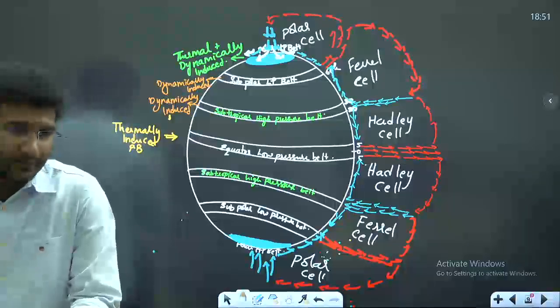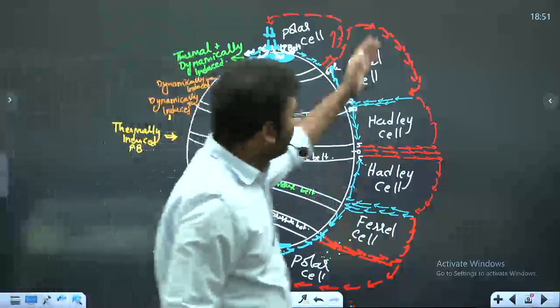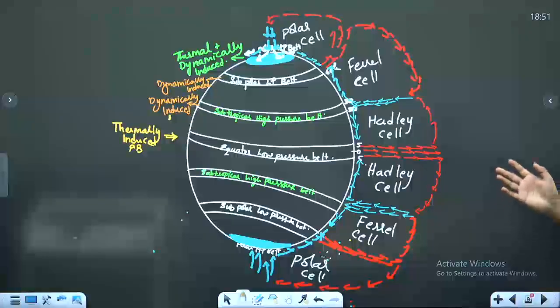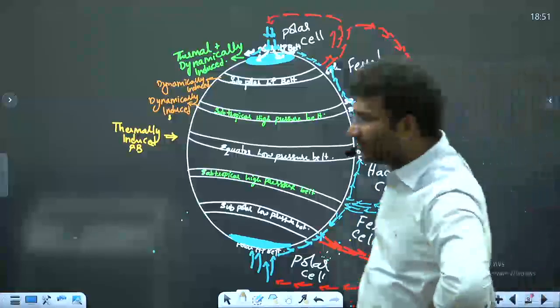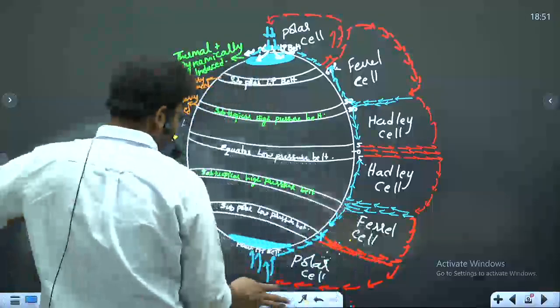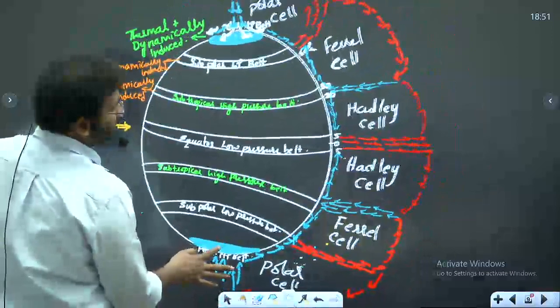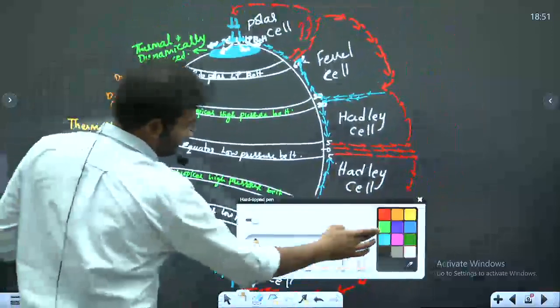Got it? Now, looking at this diagram, can you tell me where are upper atmospheric winds and where are surface winds? Upper atmospheric winds are in which color and surface winds are in which color? So, yes.